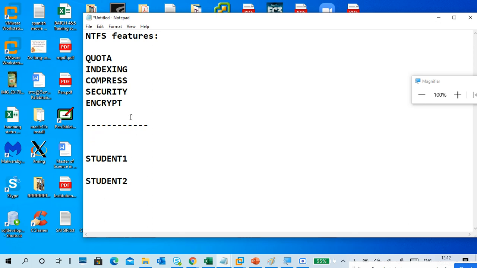For example, I have a 100 GB hard disk. So 100 GB disk space, for example a D drive or E drive. I have a D drive, and the D drive is a 100 GB hard disk. So 100 GB disk space is there.